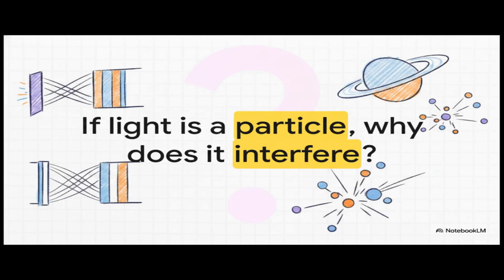So we're left asking, if light is a tiny particle, how on earth do we explain phenomena like interference and diffraction? Newton's theory was a great starting point, but it totally hit a brick wall when it couldn't explain how light could bend or, weirdly enough, interfere with itself. I mean, think about it. If you shoot two streams of particles at each other, they should just bounce off one another in this huge chaotic mess, right? They definitely shouldn't create the elegant, predictable bands of light and dark that we actually see in interference experiments. The physics just didn't add up.